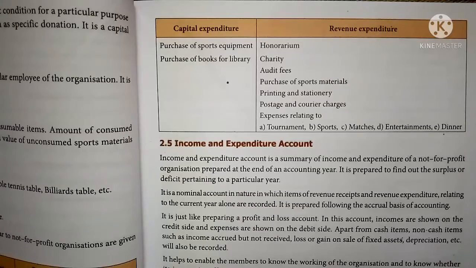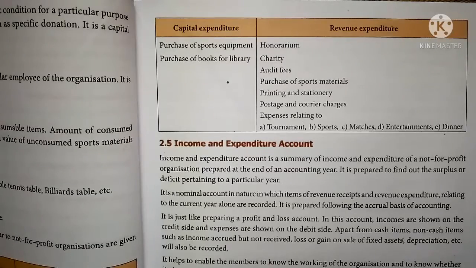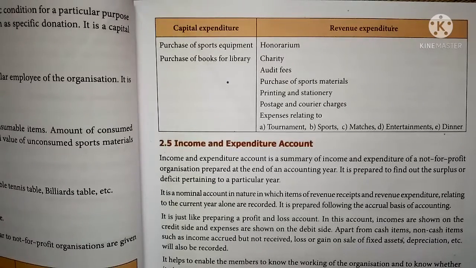is called capital expenditure. Revenue expenditure means amount spent in order to maintain the organization: honorarium paid, charity, audit fees, purchase of sports materials, printing and stationery paid, postage and courier charges, and tournament expense, sports expense, match expense, entertainment expense, dinner expense, etc. So any amount spent in order to maintain the organization is called revenue expenditure.